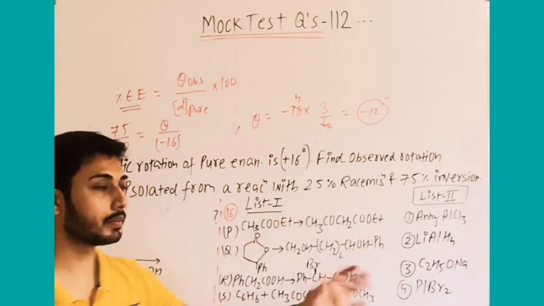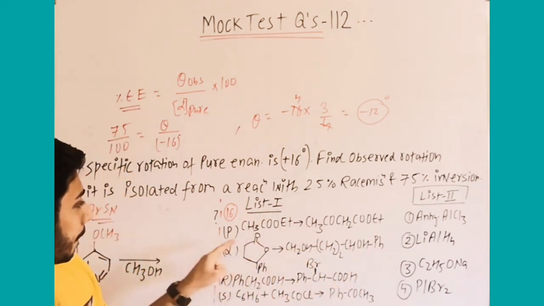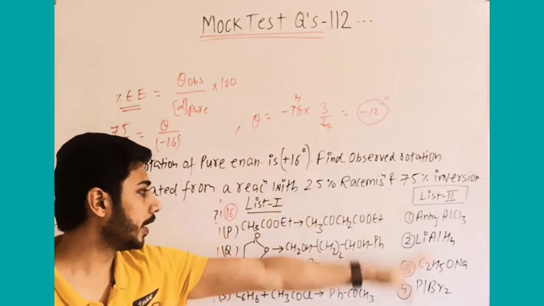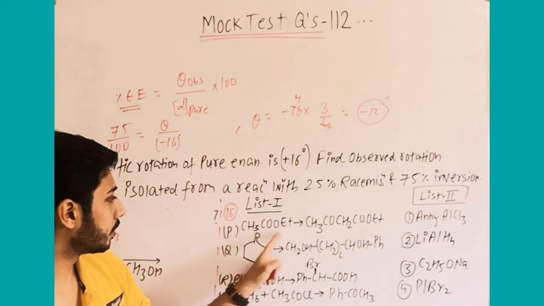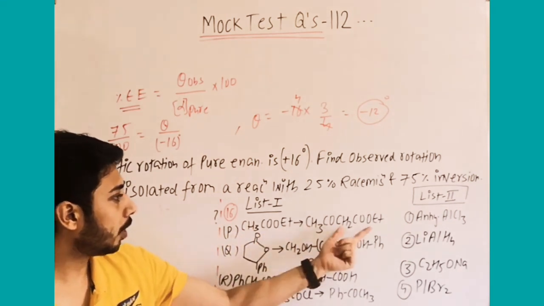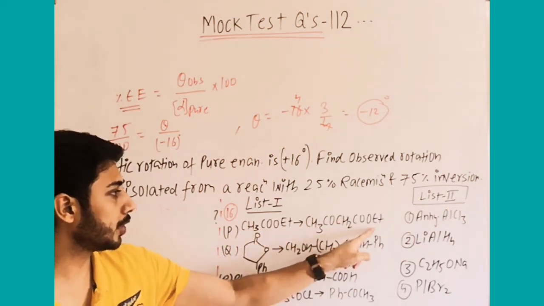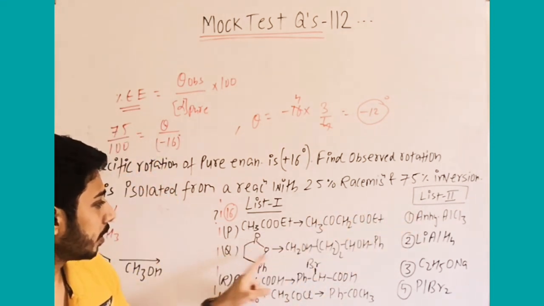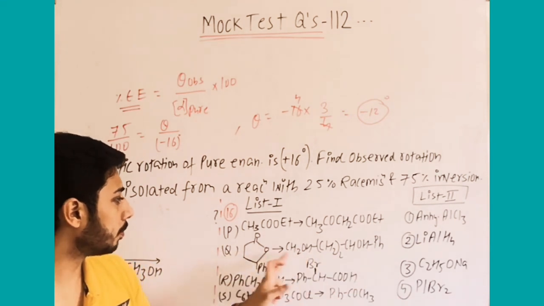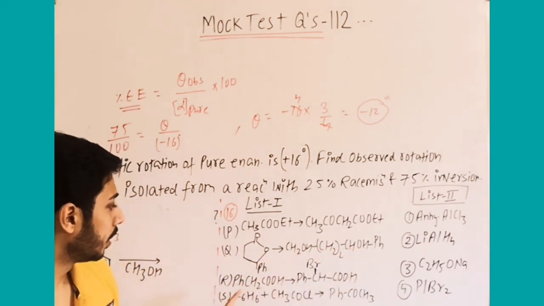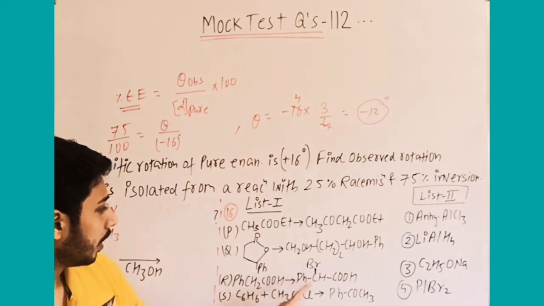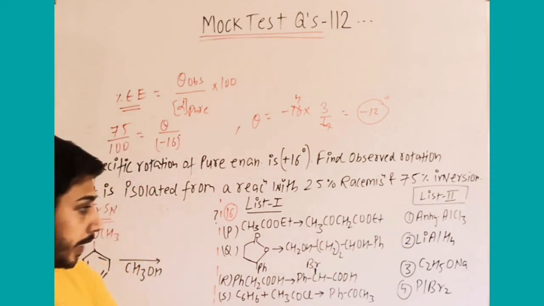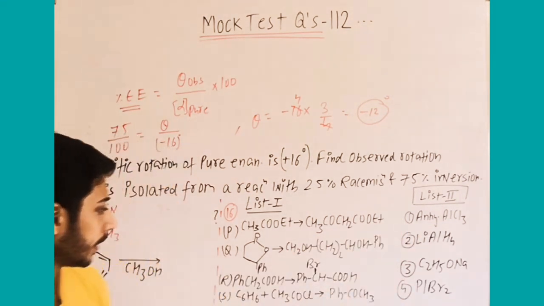Last question is a little bit messed up because of lack of space. I don't want to utilize another board in the precise time. This is the compound given. List 1, list 2. You have to match with the reagent. How will we get that product? That is ester CH3COOEt. It forms this compound CH3COCH2COOEt. You have to find among these options which will give this product. Second one is ester and it forms, ring opening takes place, both are getting alcohol, OH here, OH here. Third one is acid, at alpha position we are getting bromine, alpha bromo acid formed. That is the hint, and you can identify among them which is the suitable reagent.